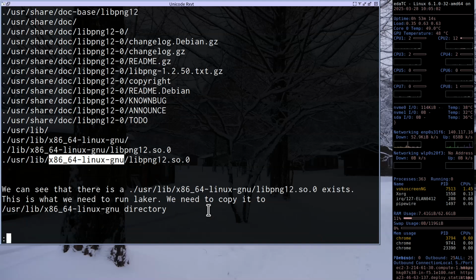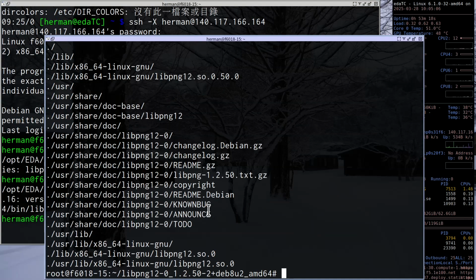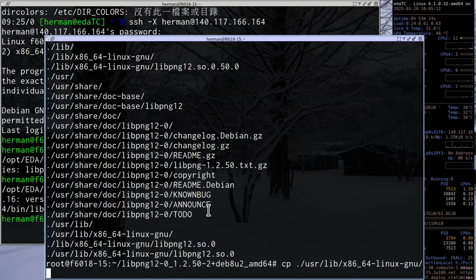Okay, so what should we do? We can copy to /usr/lib. We can copy this first.